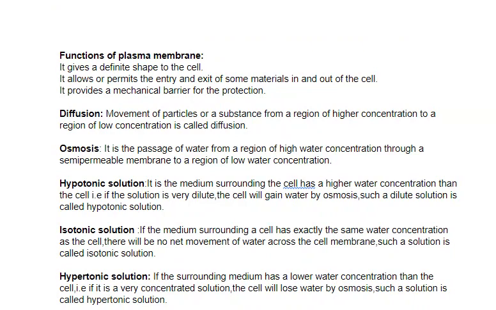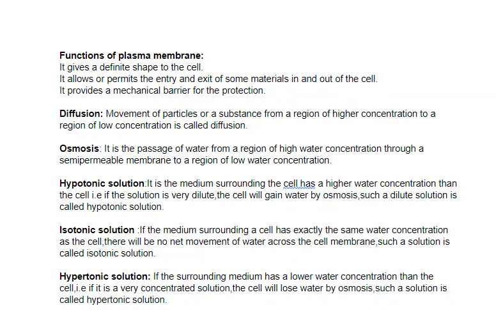First, diffusion. What is diffusion? Movement of particles or a substance from a region of high concentration to a region of low concentration is called diffusion. Osmosis is the passage of water. Keep this in mind. It is the passage of water from a region of high water concentration through a semi-permeable membrane to a region of low water concentration.